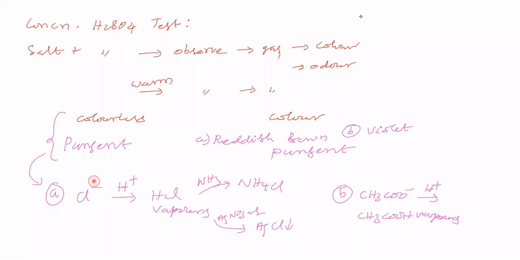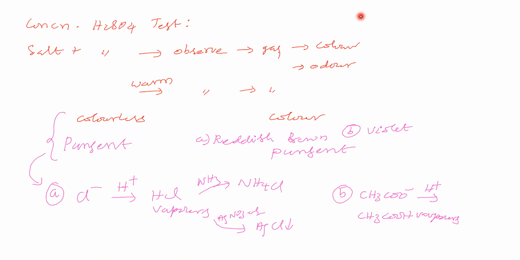One possibility is Cl minus, which with acid gives HCl vapors. HCl vapors with ammonia give white fumes, ammonium chloride. Silver nitrate solution gives a silver chloride precipitate. Another possibility for colorless and pungent is acetate. Acetate with H plus gives acetic acid vapors. It has a vinegar smell. It turns blue litmus into red.